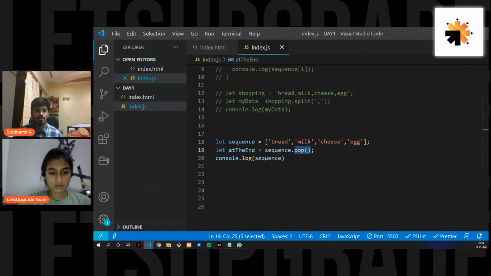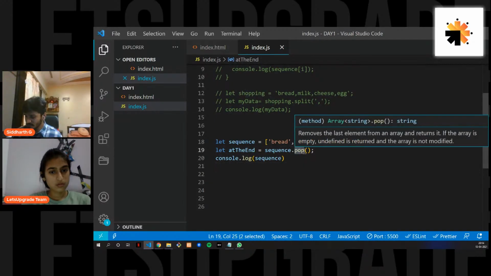Okay. Now let's do this. We have just pushed one element at the end, and we have just popped one element from the end, right? So what if we want to put something at the start, and what if you want to remove something from the start? We have two methods called shift and unshift. What unshift does is it pushes just like push, but push pushes at the last, and unshift pushes at the first. So let's do one example of it.